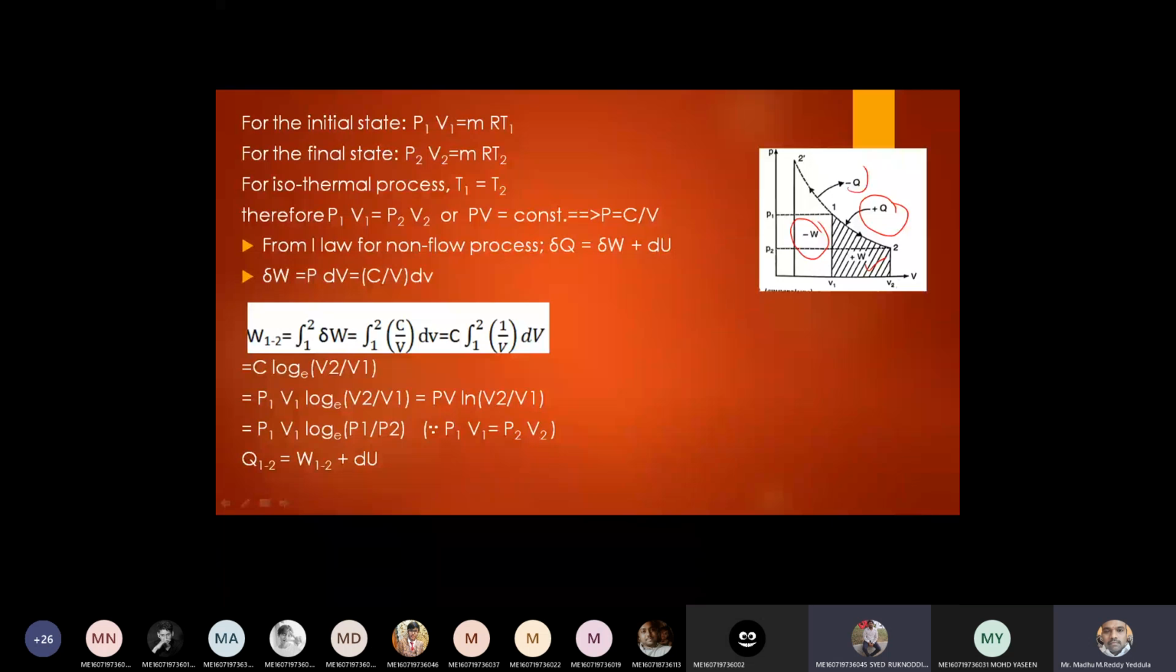Nothing but this is the expansion process. You can see 1 to 2 volume is increasing. I can say it is expansion process. And this 1 to 2 dash volume is decreasing and pressure is increasing. This is the compression process. As we know, during the compression process, we need to supply external work. If you supply the external work, then heat is rejected from the system. So external work added is negative and heat rejected is also negative. Clear this diagram? When volume is increasing, that is the expansion process. When volume is decreasing, that is the compression process.